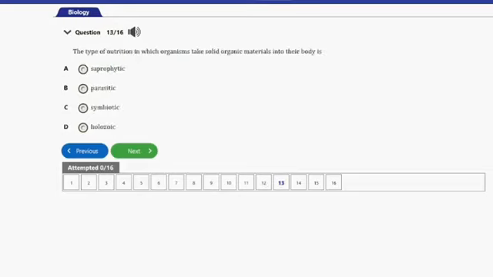It says the type of nutrition in which organisms take solid organic materials into their body is A. Saprophytic, B. Parasitic, C. Symbiotic, and D. Holozoic. So guys, the answer to this question is option D here. That's holozoic. So let's go ahead and consider the next question, guys. That's question number 14 here.